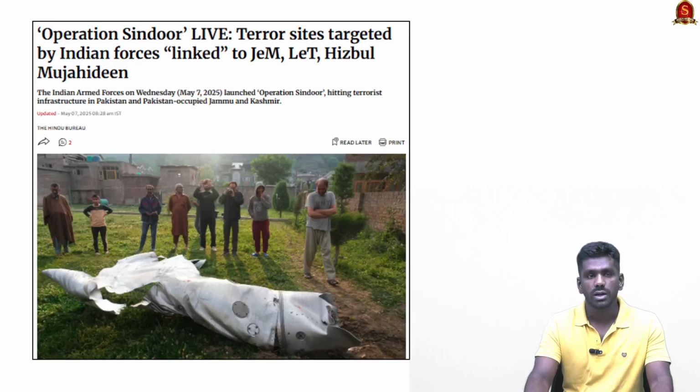In the Pahalgam terror attack, many Indian tourists were killed by Pakistani terrorists, and Indian armed forces retaliated through this Operation Sindoor. Totally 9 terrorist camps were targeted and neutralized. Let us discuss the basics of the terrorist organizations which were involved in this Operation Sindoor.